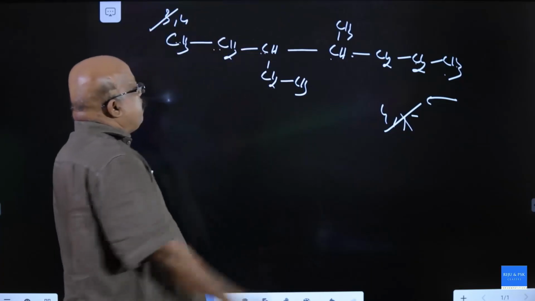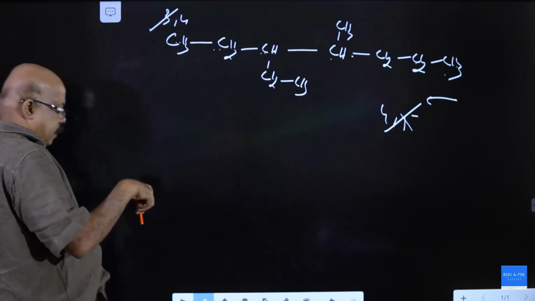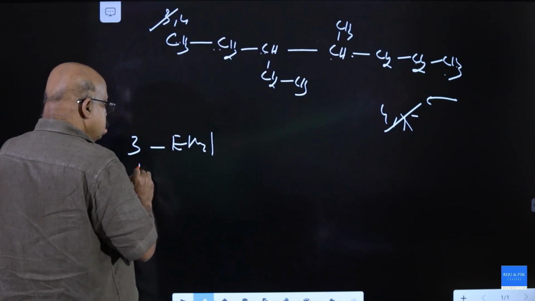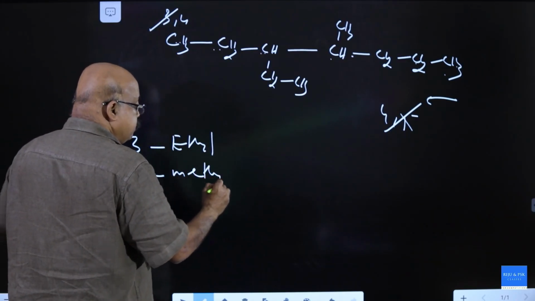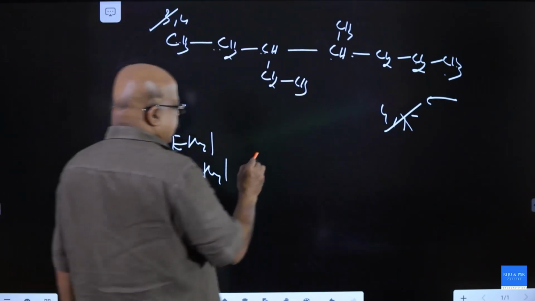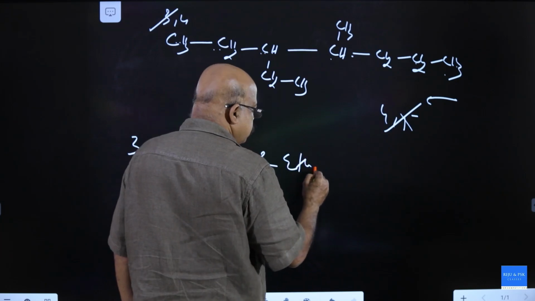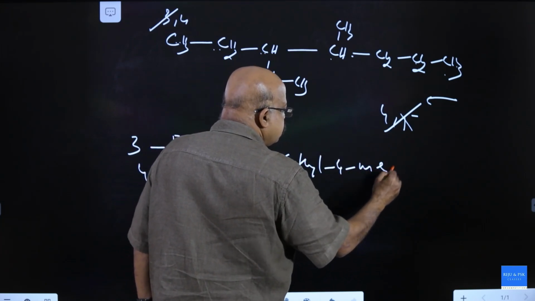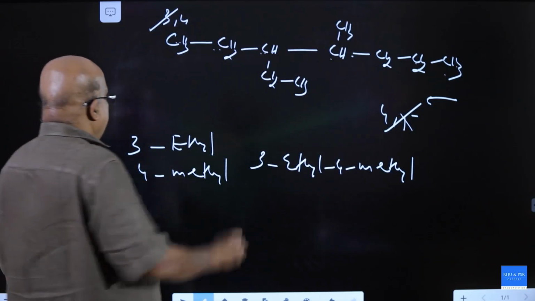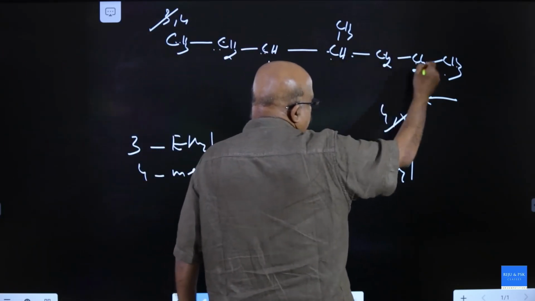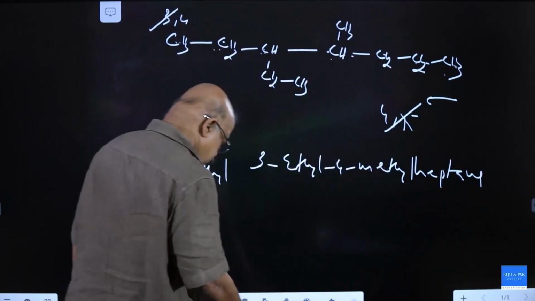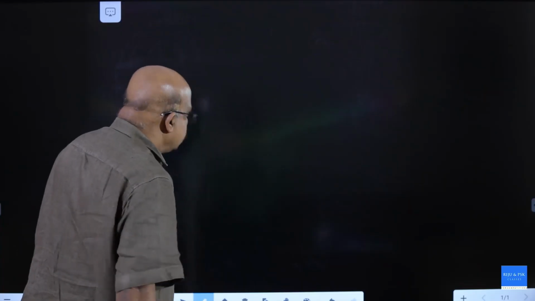So this numbering should be preferred. It is 3-ethyl, 4-methyl. So name of this molecule is 3-ethyl, 4-methyl, 1, 2, 3, 4, 5, 6, 7 heptane. Right?